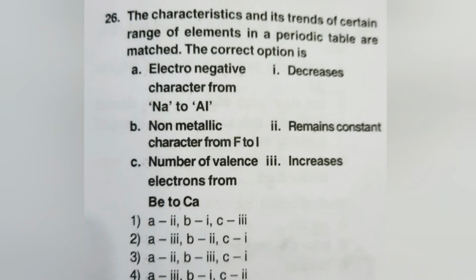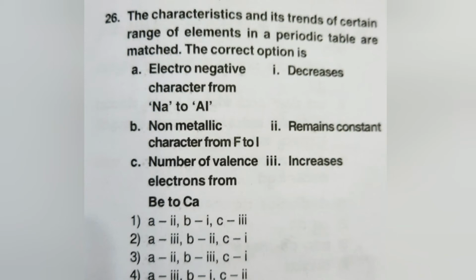The characteristics and trends of certain ranges of elements in the periodic table are matched. The correct option is: electronegative character from sodium to aluminium increases. Non-metallic character from fluorine to iodine decreases.